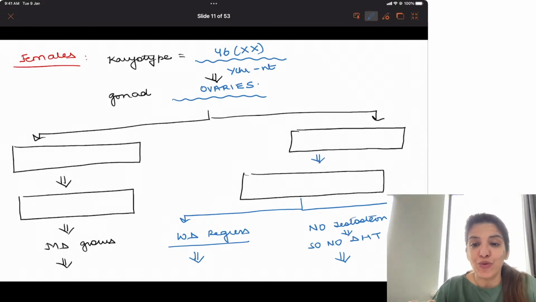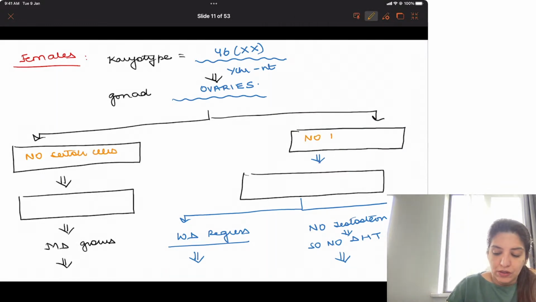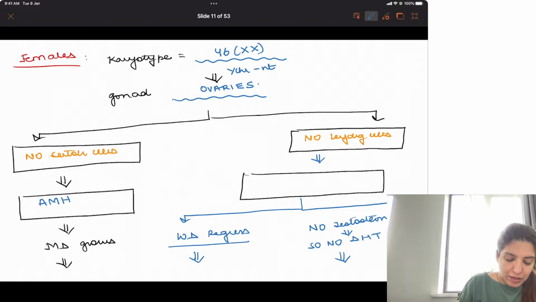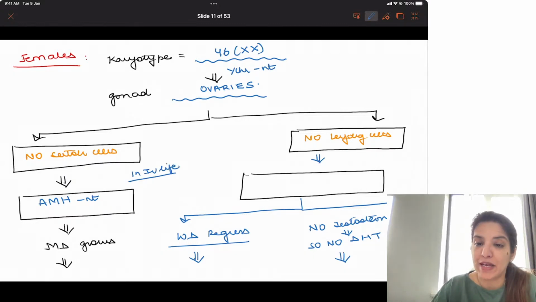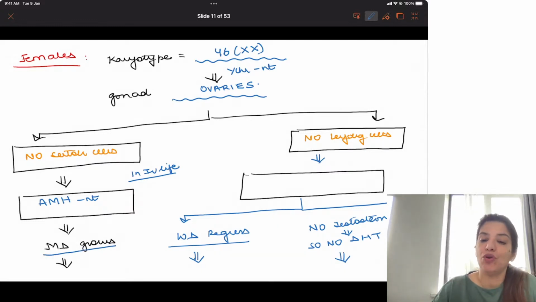Now, all of you know that ovaries have no Sertoli cells and no Leydig cells. Because the ovary doesn't have Sertoli cells, anti-Mullerian hormone will be absent in intrauterine life in females. And because anti-Mullerian hormone is absent, the Mullerian duct is going to grow.